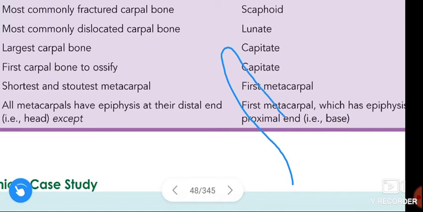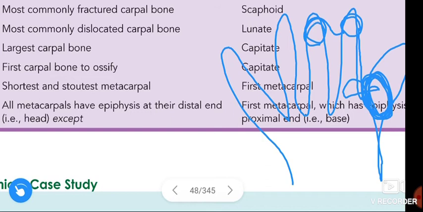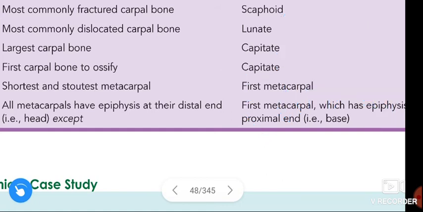I am telling like this. If this is the first metacarpal, epiphysis is present at the base, that means at the proximal end. And for other metacarpals, epiphysis is present at the distal end or head. I am not telling about the phalanges, we are talking about the metacarpals.